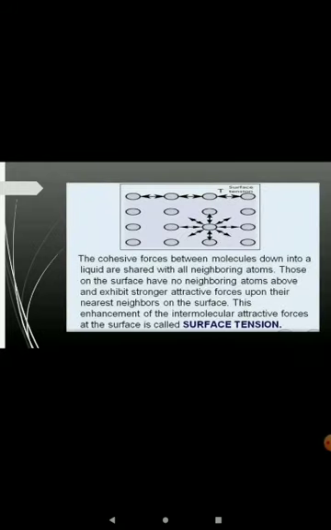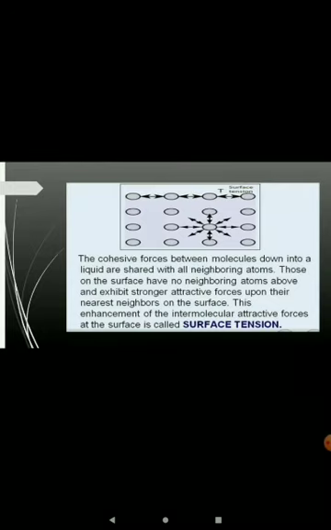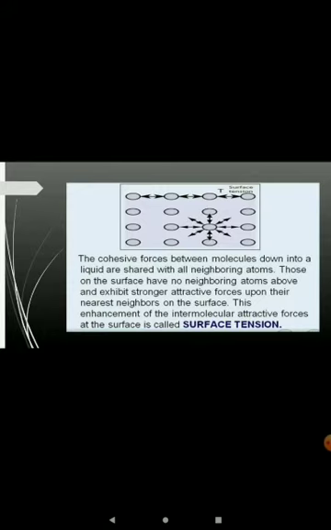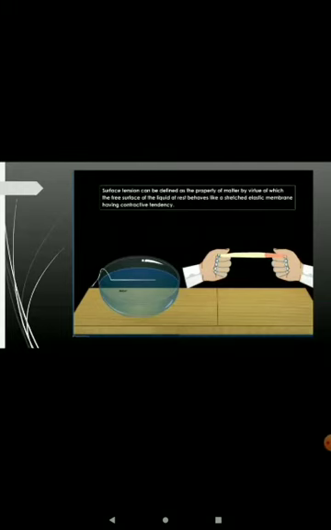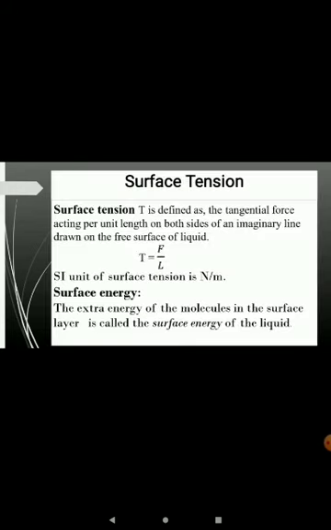Now here again the surface tension, denoted by T, is shown at the free surface of the liquid. At the free surface of the liquid, cohesive force of molecules is there between the liquid molecules, and this free surface has a tendency to contract and occupy a minimum surface area. This property is called surface tension, and it acts like an elastic membrane at the free surface. Liquid acts like an elastic membrane at the free surface.